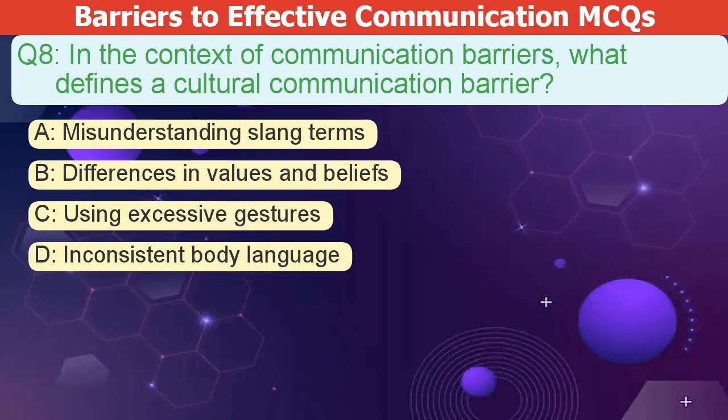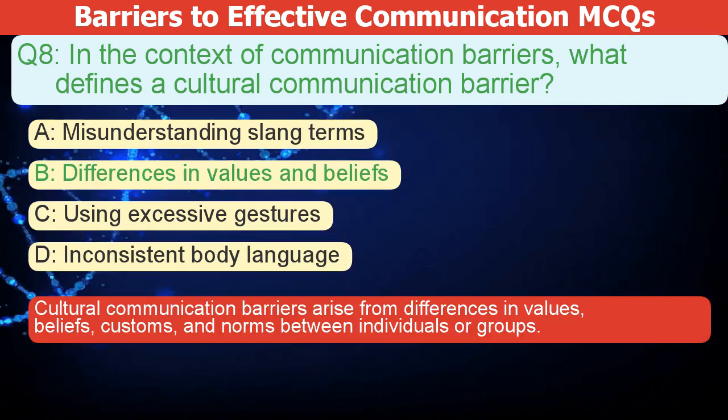In the context of communication barriers, what defines a cultural communication barrier? A. Misunderstanding slang terms. B. Differences in values and beliefs. C. Using excessive gestures. D. Inconsistent body language. The correct answer is B. Cultural communication barriers arise from differences in values, beliefs, customs, and norms between individuals or groups.